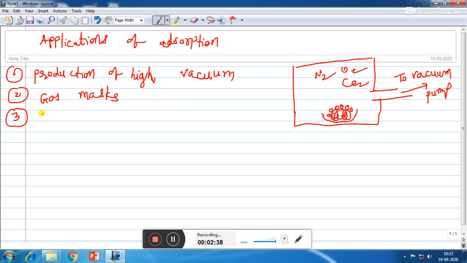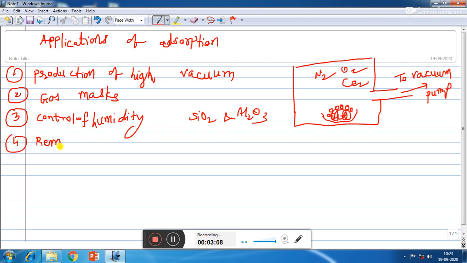Third application of adsorption is control of humidity. So in order to remove the moisture and to control humidity, silica gel and alumina gel are used as adsorbents.